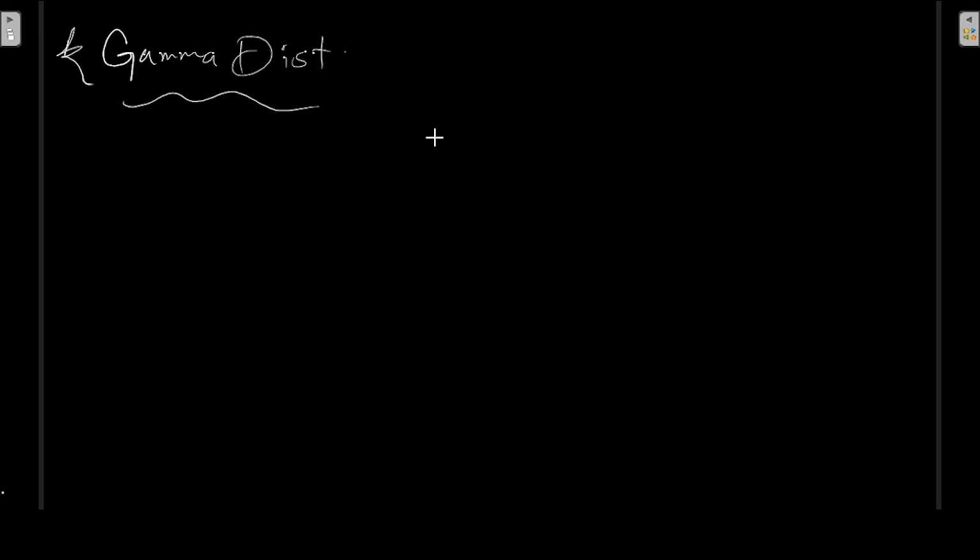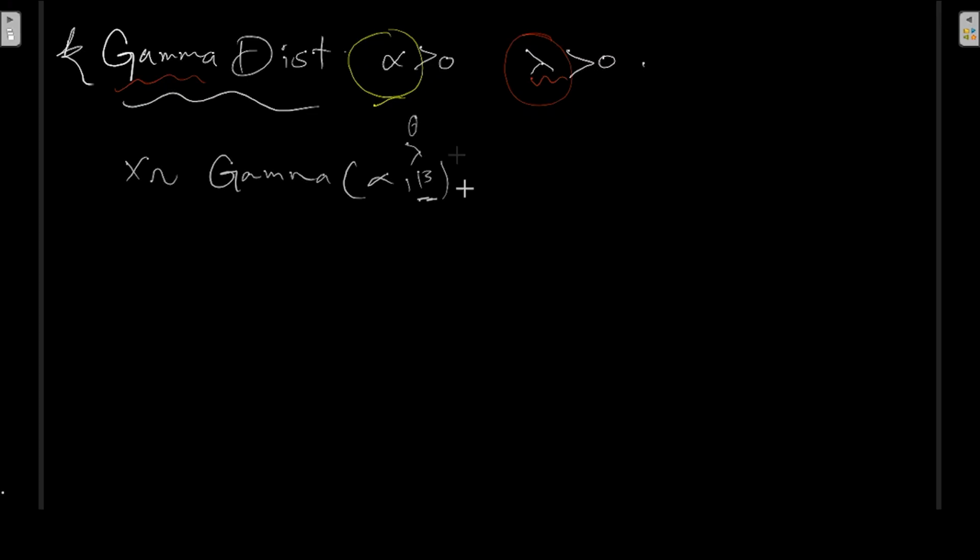I would like to speak about the gamma distribution. It needs two parameters. The alpha parameter should be larger than 0, and the lambda parameter also should be larger than 0, which is going to determine the shape of the PDF. Now, what does this alpha represent? Actually, the number of occurrences. The PDF is given in this case, called f of x.